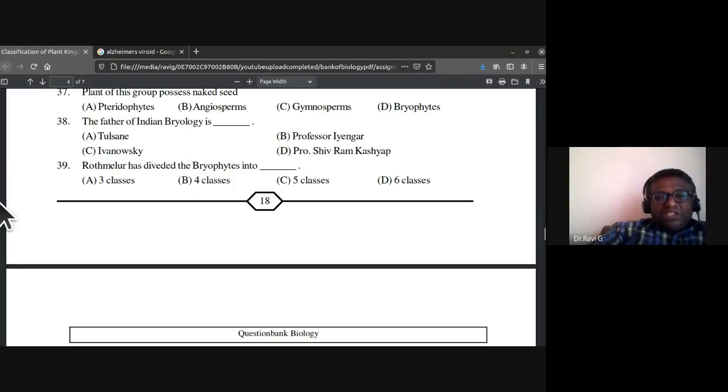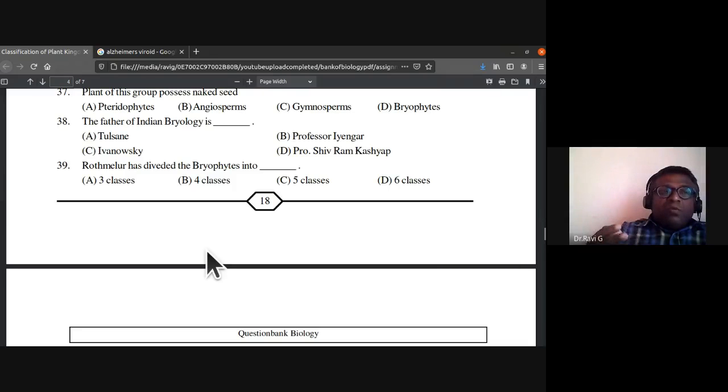So what is the classification that you have? So he has divided bryophytes into three classes. Even when I was discussing bryophytes, I told you about that. So the first class is Hepaticopsida or liverworts. Second class is Anthoceratopsida or hornworts. That was not given in your NCERT book. Okay, but when you take up degree or go for higher study of plants, you'll be studying about that.